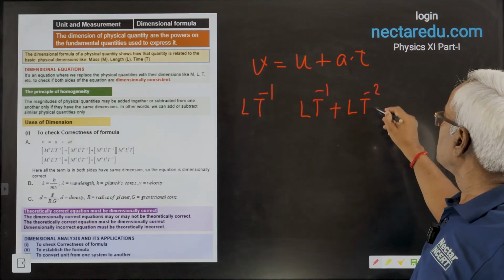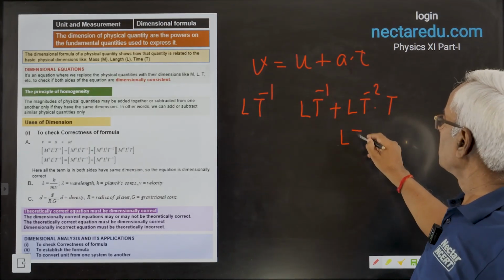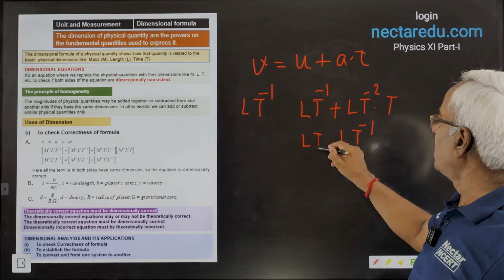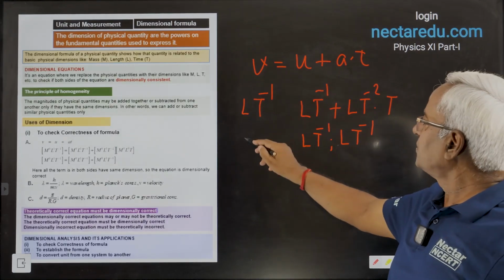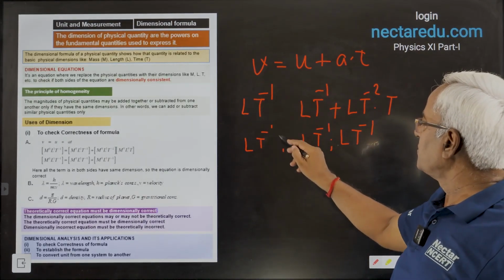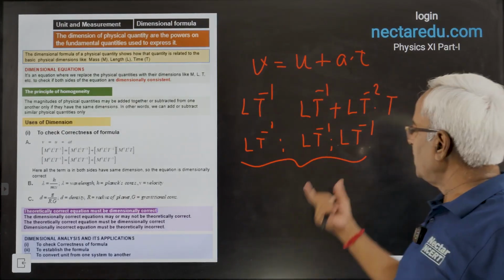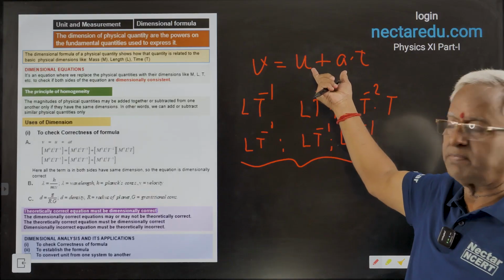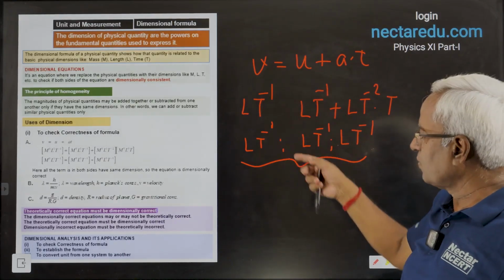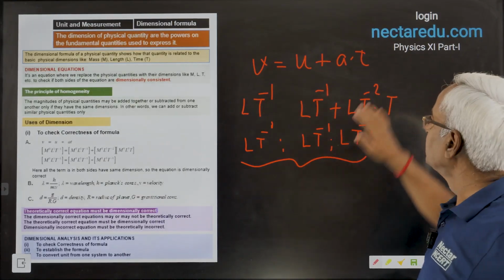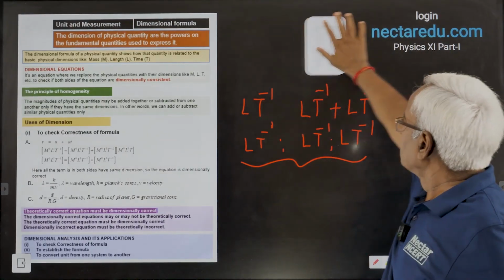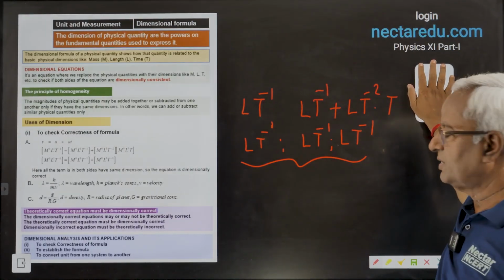Acceleration LT minus 2 into T also becomes LT minus 1. So all three terms in the equation have the same dimension. This addition is correct on the basis of dimension, and this equation is also correct. This is the simple use that I have elaborated here.